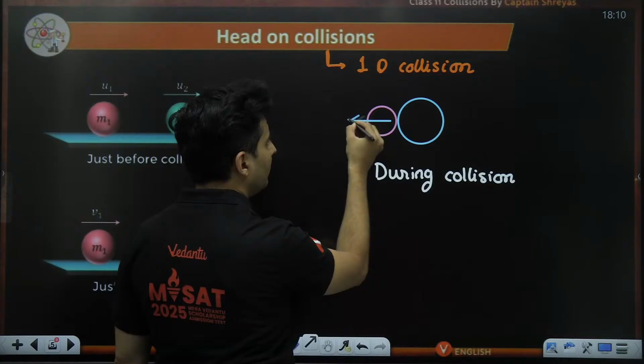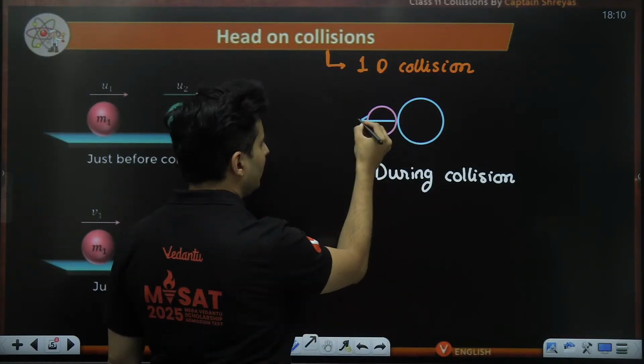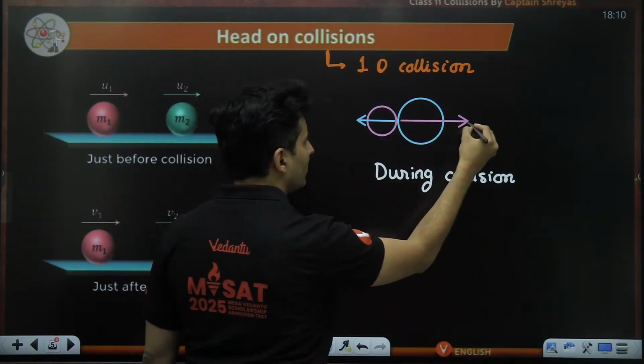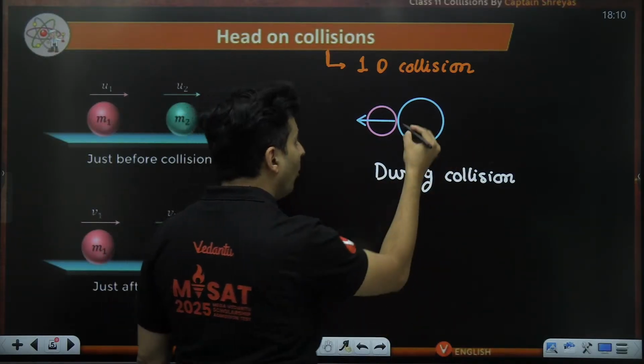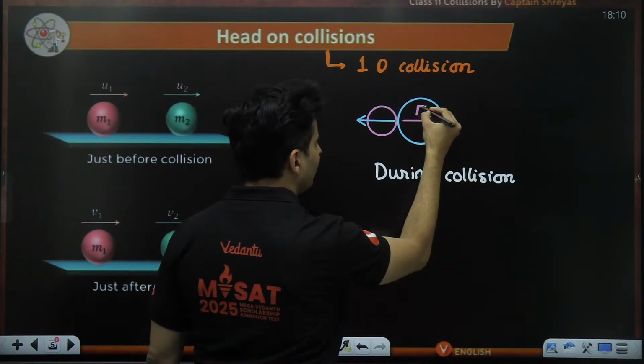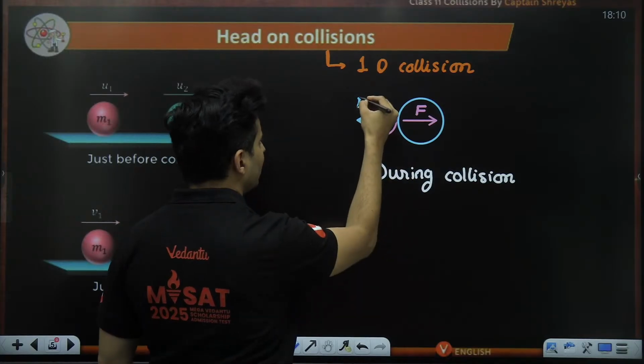This ball has applied a force on this ball like this, and this pink ball has applied a force on this ball like this. Both these forces are going to be equal and opposite.